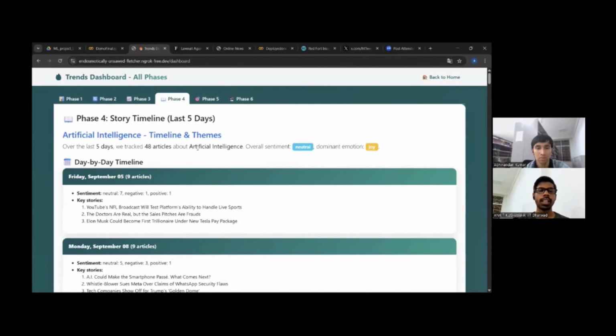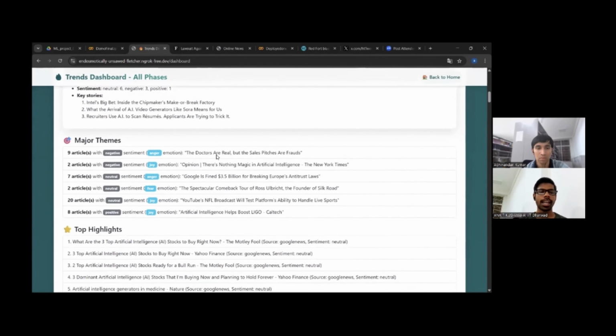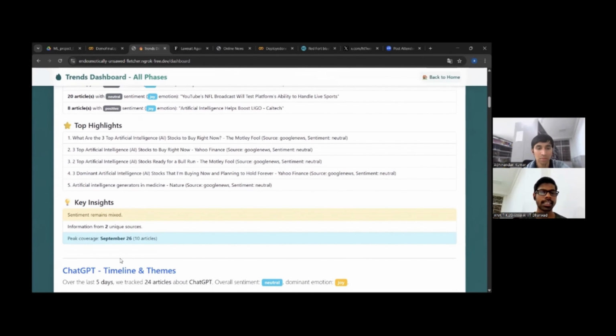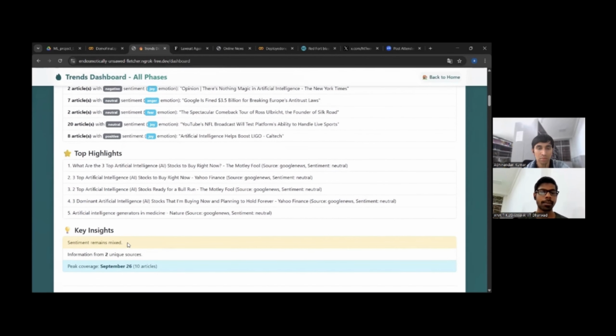And phase four is all about the story timeline. Like a hard copy of a magazine we get on weekends for the last 7 days, showing what all happened. Now we are trying to show the same thing, but for 5 days, what all happened in these 5 days. And here you can see the major themes, top highlights, and key insights. Like here peak coverage, showing September 26th, 10 articles. These 10 articles got the peak coverage, and sentiment remains fixed.